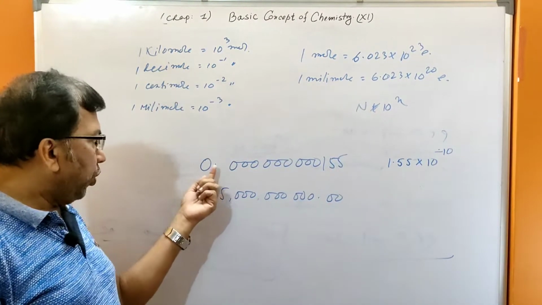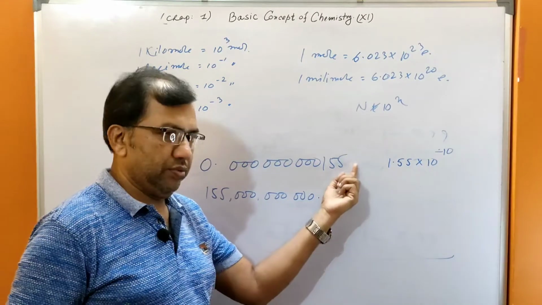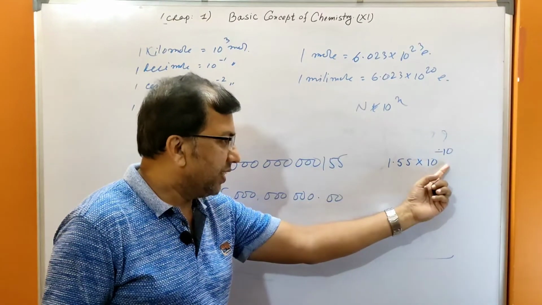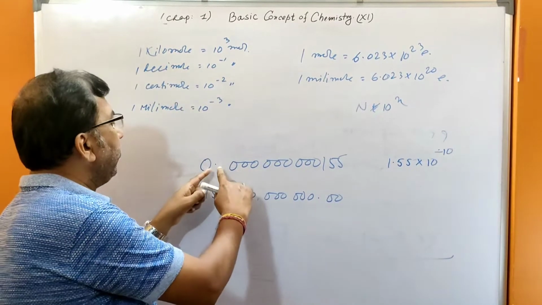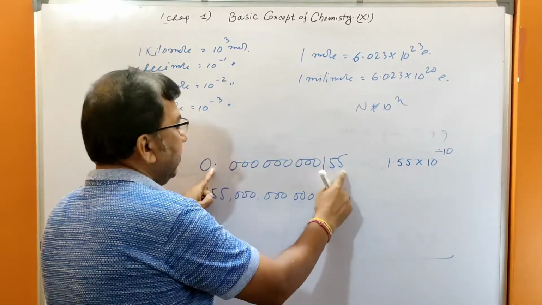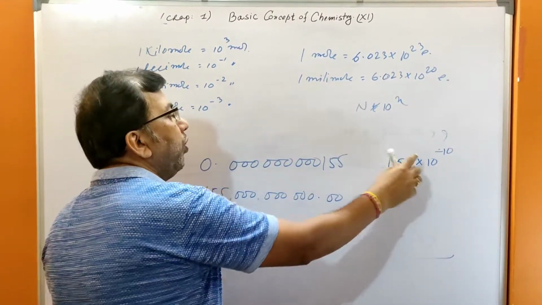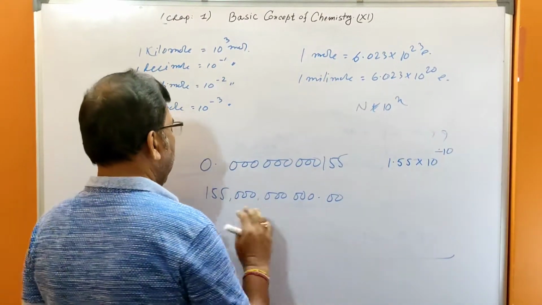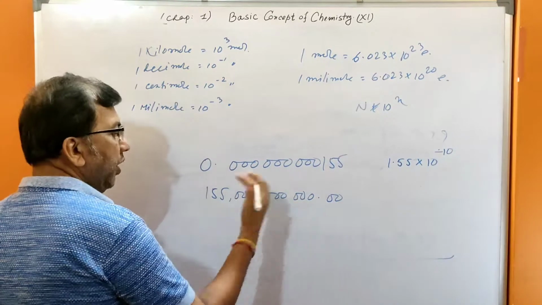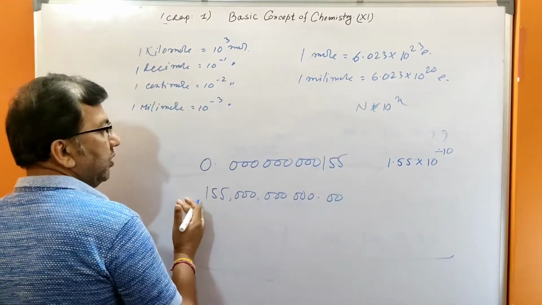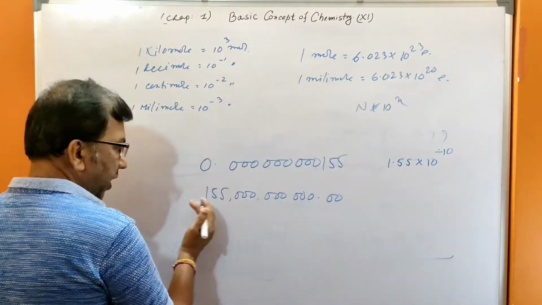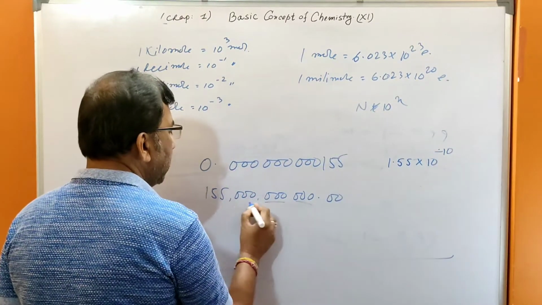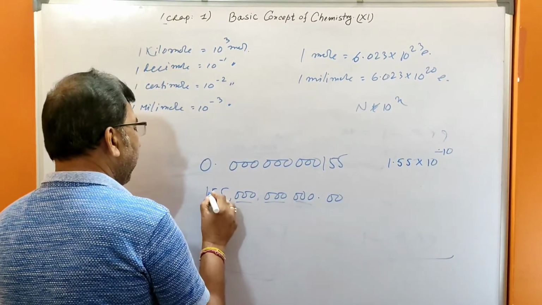That means if the point shifts from left to right, the value will decrease. Clear? Decrease. And if the point shifts from right to left, the value will increase. 3, 6, 9, 10, 11.